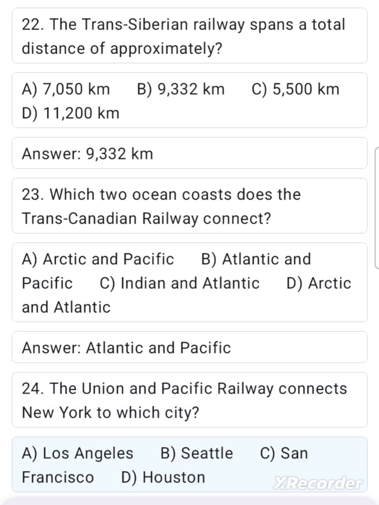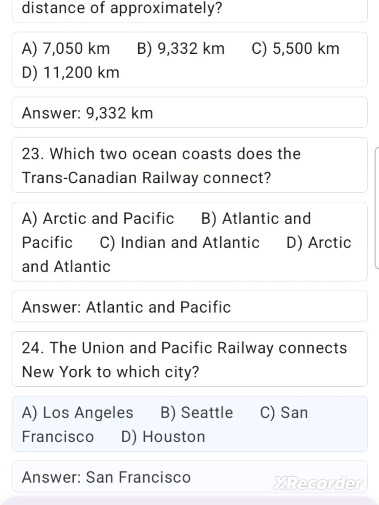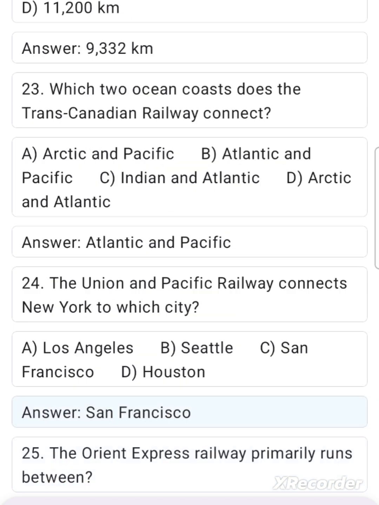24. The Union and Pacific Railway connects New York to which city? A. Los Angeles. B. Seattle. C. San Francisco. D. Houston. Answer. San Francisco.